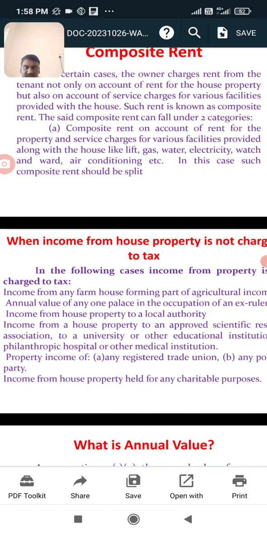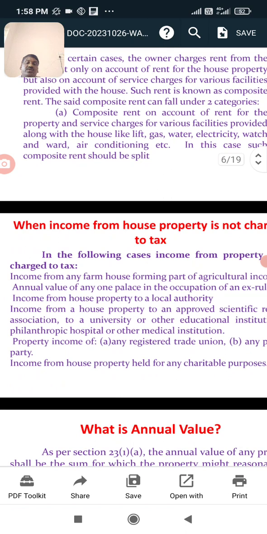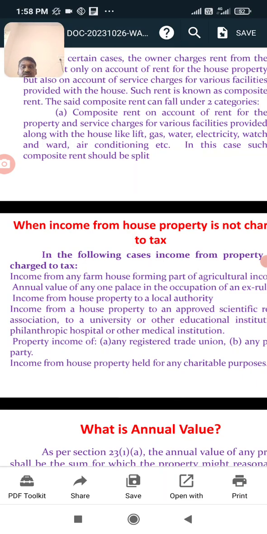Local authorities means the development of an organization for educational purposes or a trade union. The house property will not be treated as taxable. Agricultural purpose property is exempted from house property income. Next, property approved for scientific research is not calculated. Next, property used partly by a local authority or trade union is fully exempted.